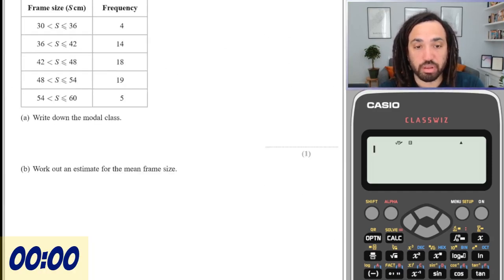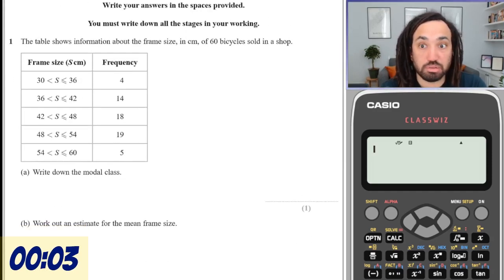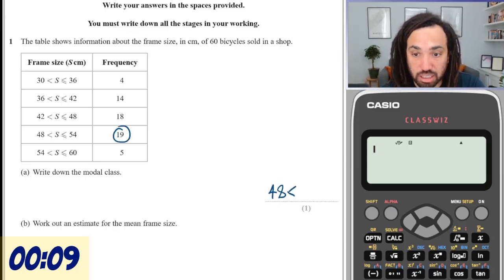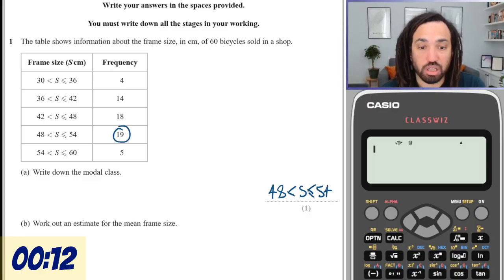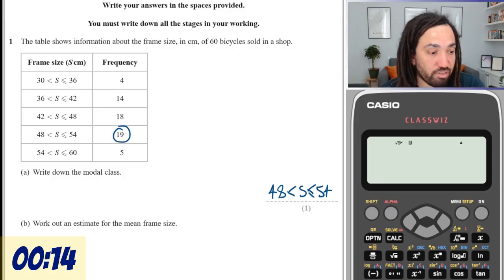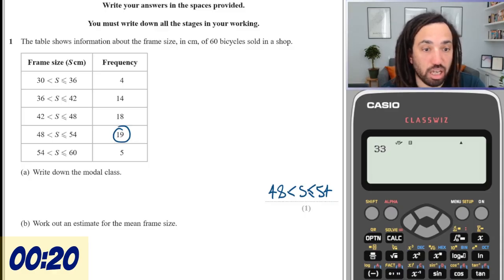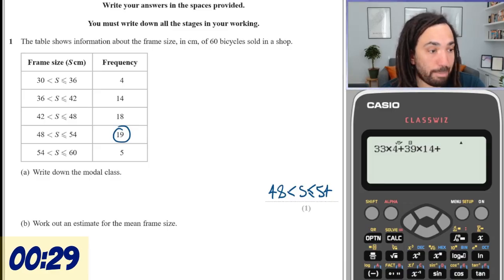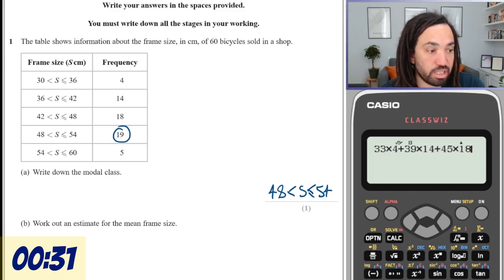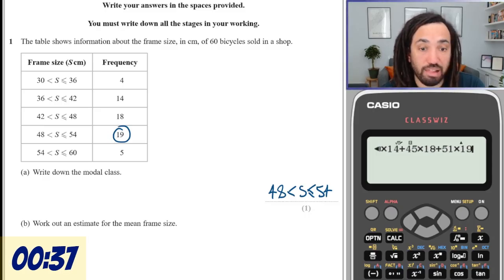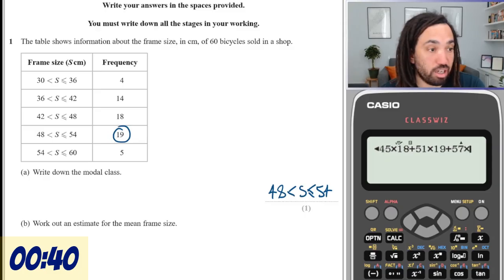Let's do it. Write down the modal class. That's the one with the most frequency, so that is 48 to 54. Work out an estimate for the mean frame size. I'm going to do this quickly. We're going to go midpoint times frequency plus midpoint times frequency, and so on for each class.